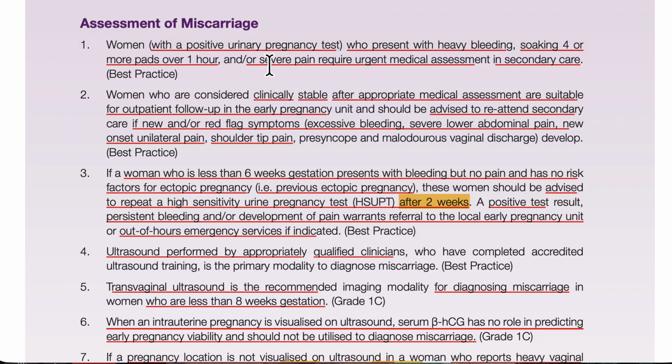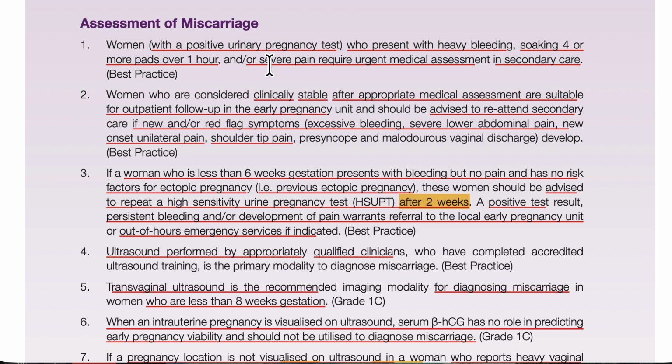This ultrasound will make the diagnosis, and after 2 weeks it will be 8 weeks. So within 8 weeks the diagnosis has to be confirmed. It will be a miscarriage, incomplete miscarriage, complete miscarriage, or ectopic, whatever we have in our hand. Which ultrasound are we going to do? We will do TVS. TVS is the first ultrasound, versus per abdomen. So the MCQ can be like this: we will do the TVS or the per abdomen. The choice of ultrasound is the TVS.